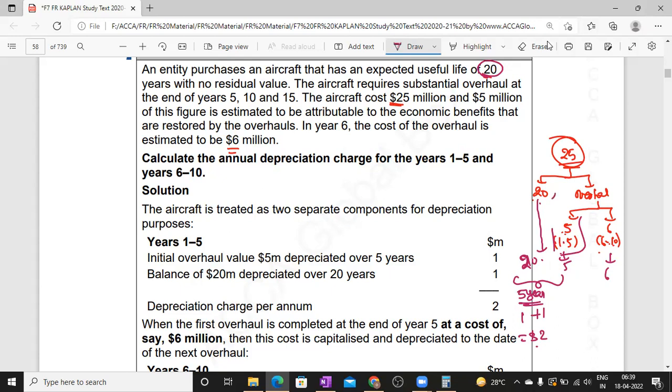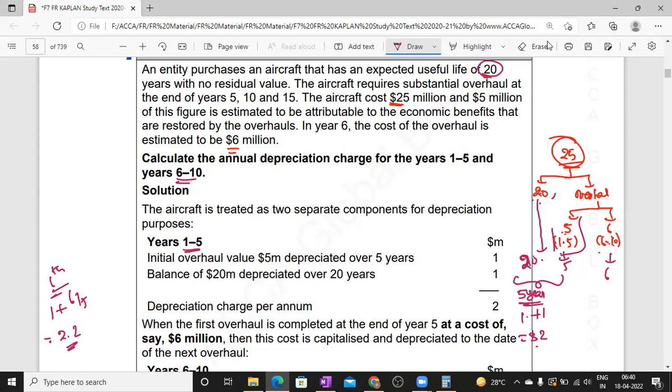Then from the sixth year onwards, what is the amount of depreciation on 20 million? We have $1 million, right? That is 20 by 20, plus on the 6 million, 6 by 5. We need to calculate for 6, 7, 8, 9, 10, so how many years are there? 5 years. Then what is the amount of depreciation? 6 by 5, so 1.2. Nothing but $2.2 million.